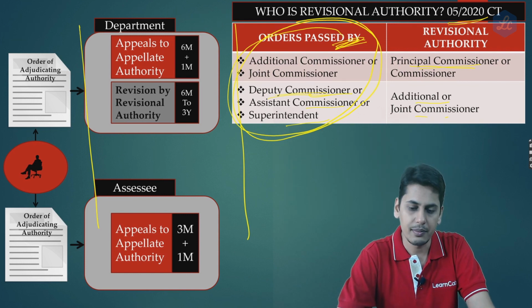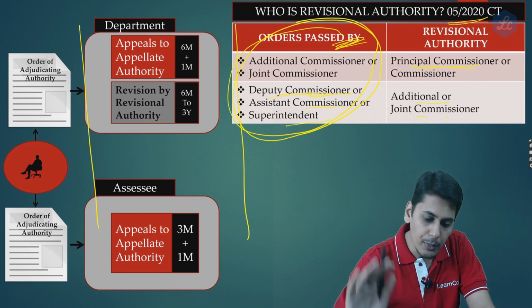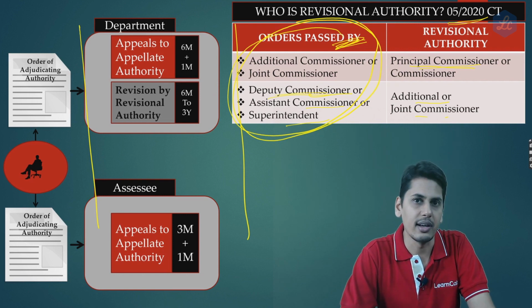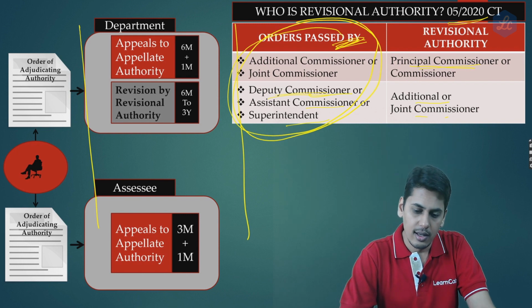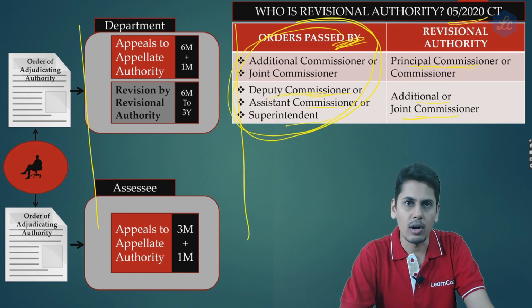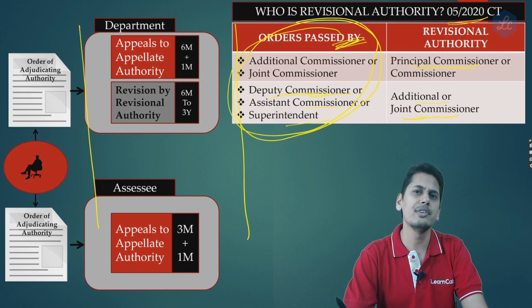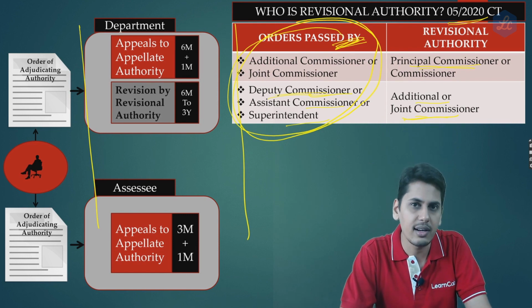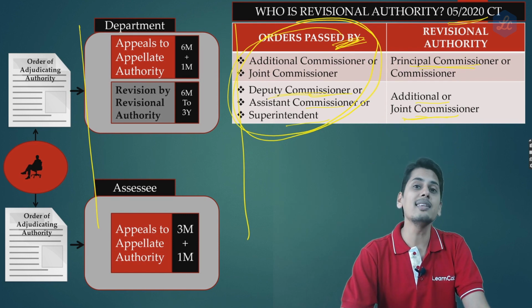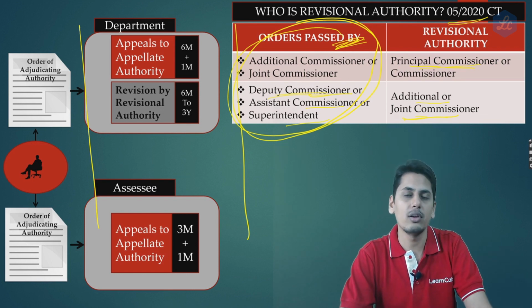The issue is, let's say scenario number 1. The order is passed by a deputy commissioner or assistant commissioner or superintendent. In this case, the revisional authority is going to be the additional commissioner or joint commissioner. Now, the revisional authority revises the order. So, this revisional order is passed. Can the department be agitated against this? The answer is yes. Now, if the department is agitated, can it prefer a further appeal against this revision order before the appellate tribunal? The answer is yes.